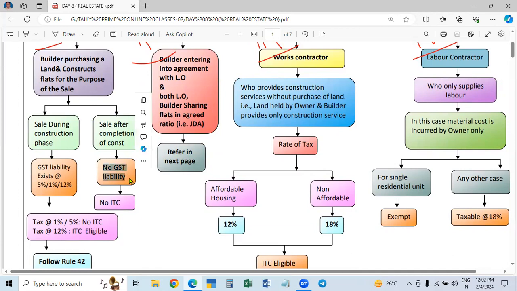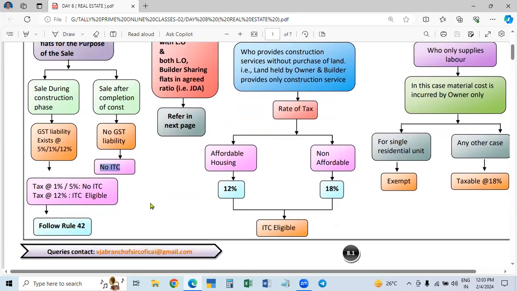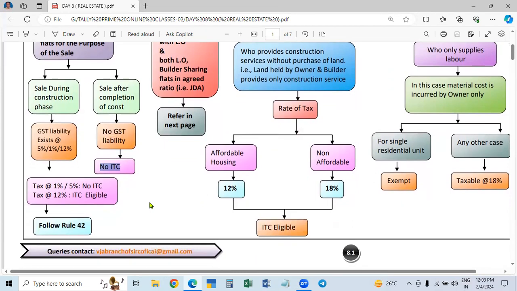It is given under Schedule 3, so it is the negative list. So there is no tax. If there is no tax, there is no liability. If you pay the tax, then you will get the ITC here. Okay. So in the second case, sale after completion of the construction, there is no GST liability and there is no ITC also. But in the case of sale during the construction phase, GST liability arises.